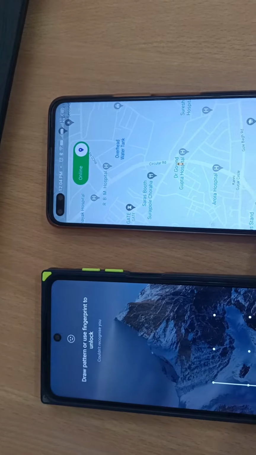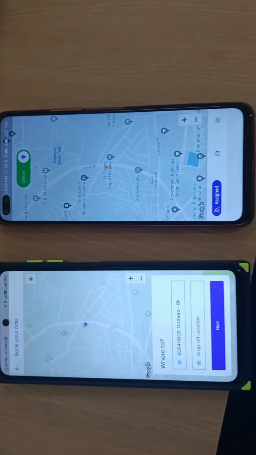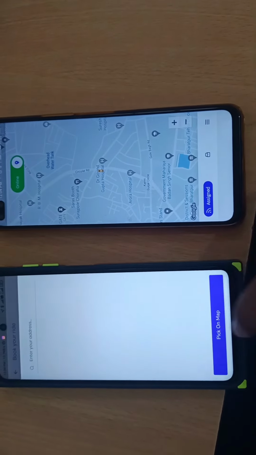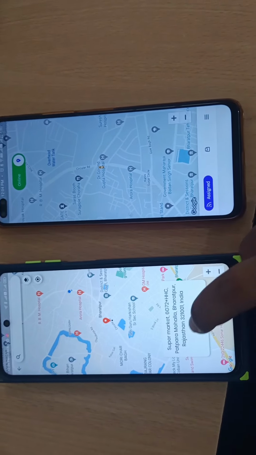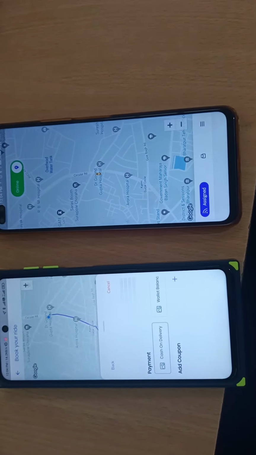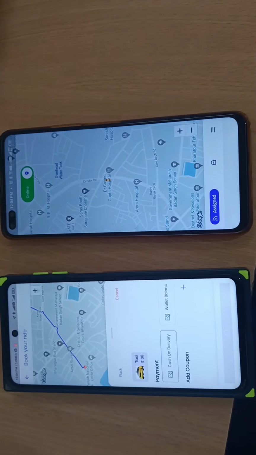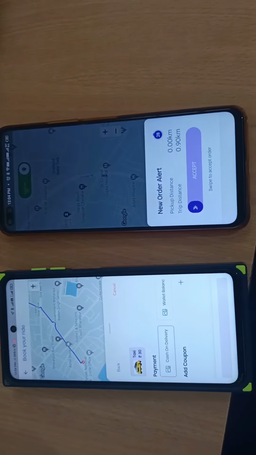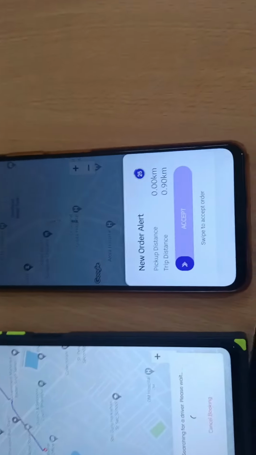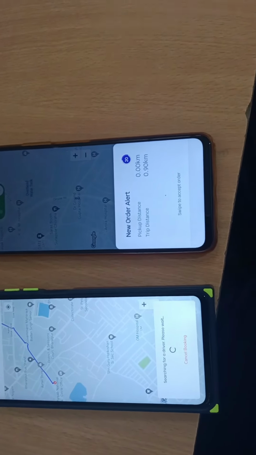So right now we are creating a new booking for a taxi. Choose pickup and drop location. Choose vehicle type and order now. From here you can see the new taxi notification in the driver application. Right now we just accept it.